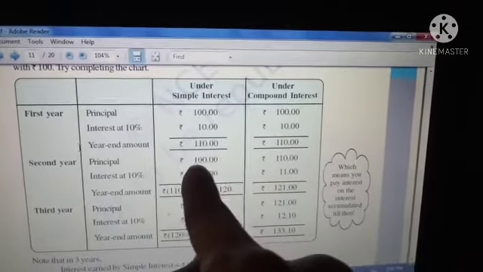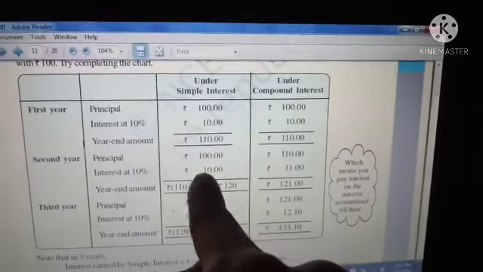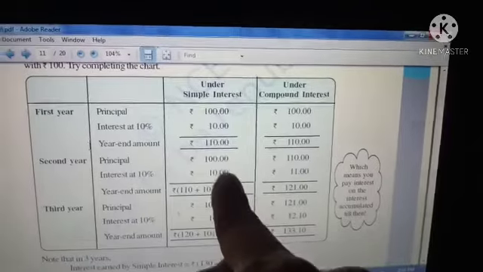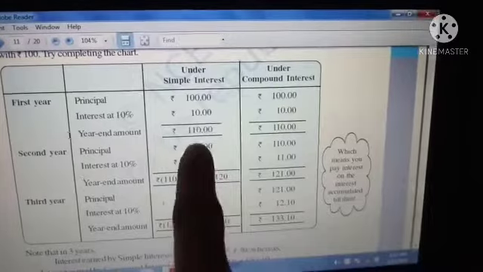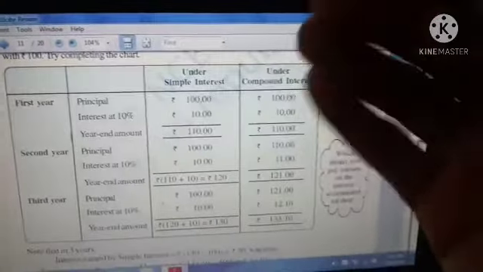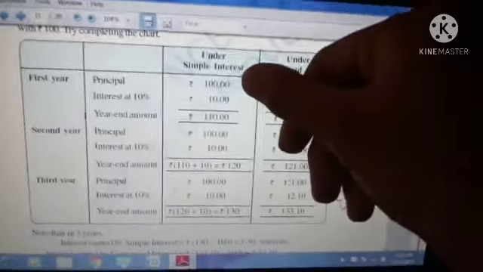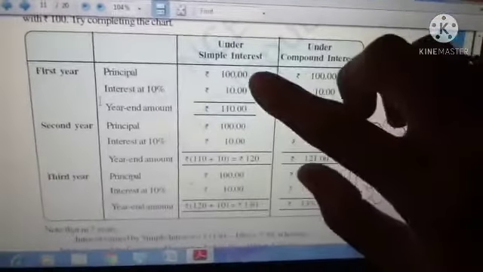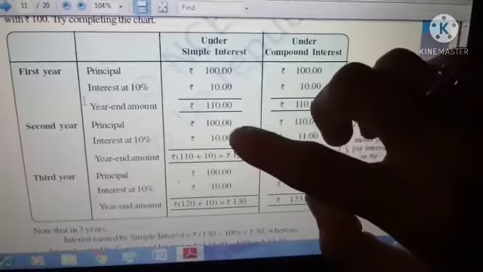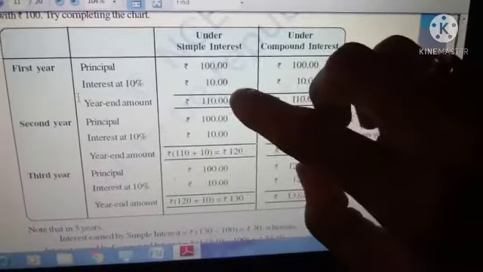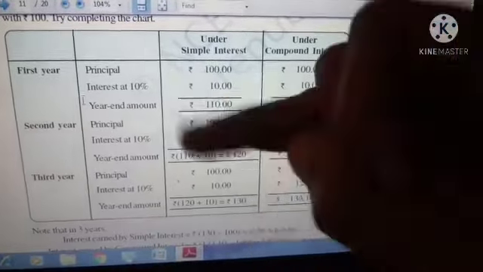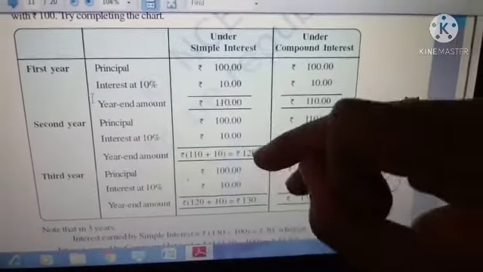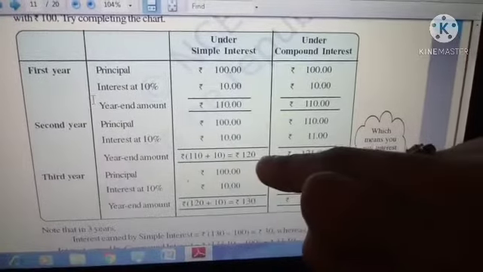Second year also you will keep the same 100 rupees. For that, 110 rupees is your amount, 100 plus 10, 110 rupees, correct? So the principal amount is not changing. The principal amount is always 100. So 110 along with this year's interest. Last year's principal you will add, then you will add the interest. Next year only the interest you will add. So 120 rupees in the second year you have to pay.